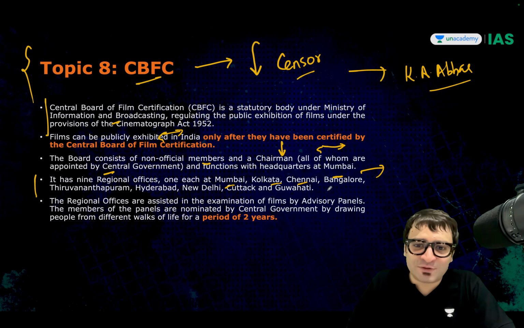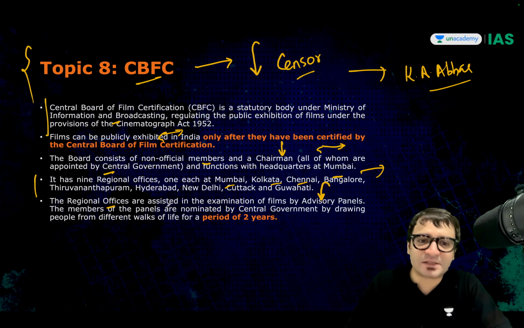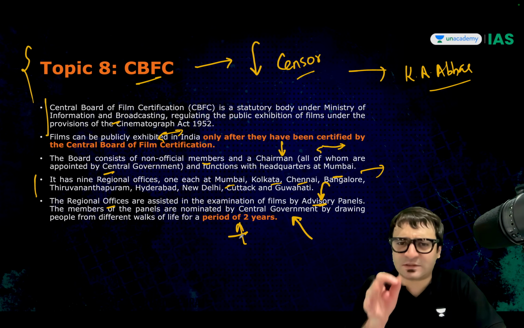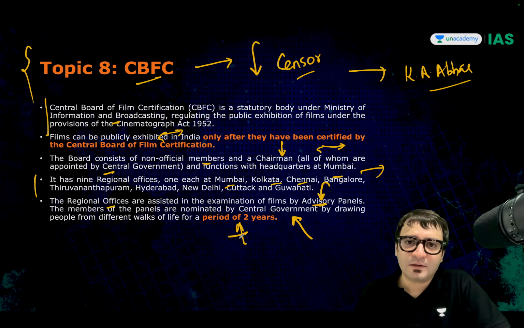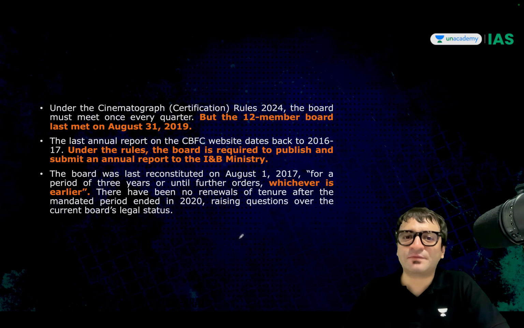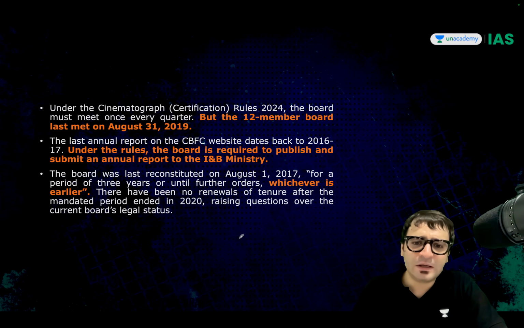Because in Bengaluru, there will be an advisory panel. Regional offices are assisted by these advisory panels, and members of these advisory panels are also appointed by the central government for a term of 2 years. These facts are important. Why does CBFC become important? The current CBFC chairperson is Mr. Prasoon Joshi. But Prasoon Joshi was appointed way back in 2017.